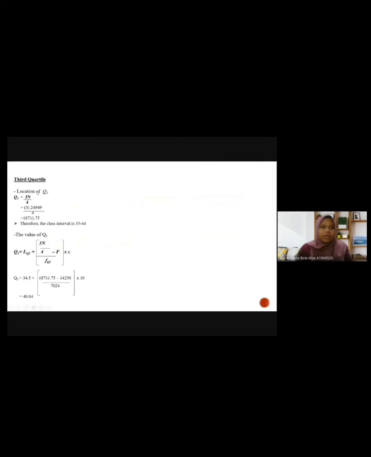Next is the third quartile. This is the formula to calculate the location of the third quartile, and we get the class interval for male is 35 to 44, and the value of the third quartile for male is 40.84. And the interquartile range for male is 15.15.